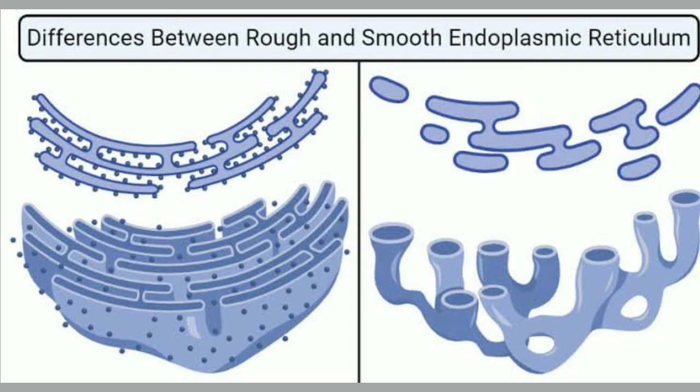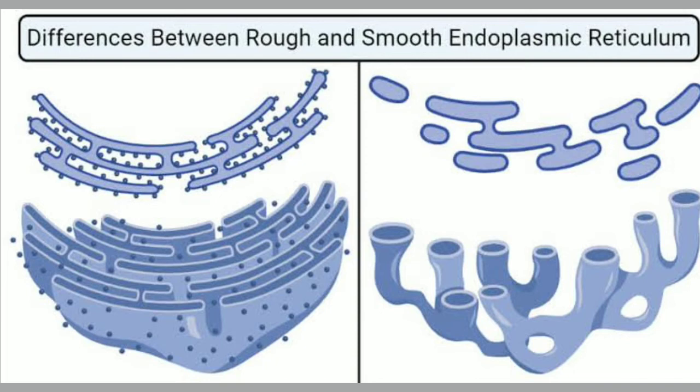Smooth-walled endoplasmic reticulum does not bear ribosomes on the surface of its membrane. But rough-walled endoplasmic reticulum possesses ribosomes attached to its membrane on the outer side. In the diagram, you can see that near the nucleus, some part of the endoplasmic reticulum has granule-like structures, where it is written ribosomes. That is the rough-walled endoplasmic reticulum. And where the ribosomes are absent, that part is the smooth-walled endoplasmic reticulum.